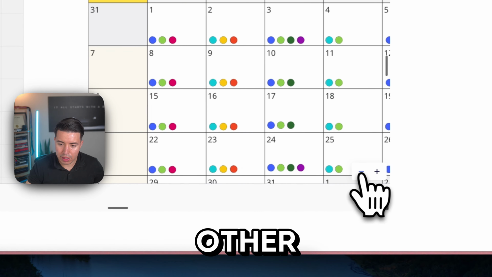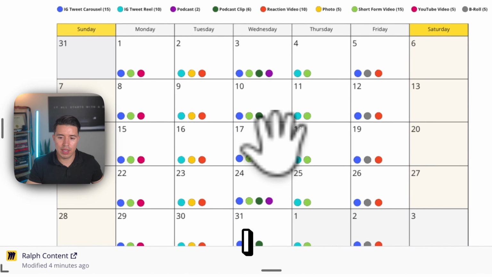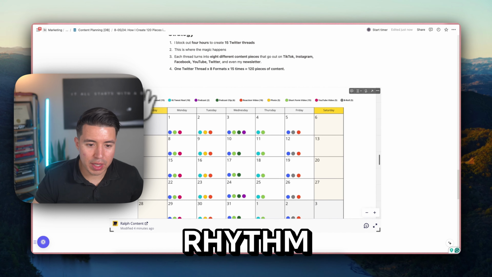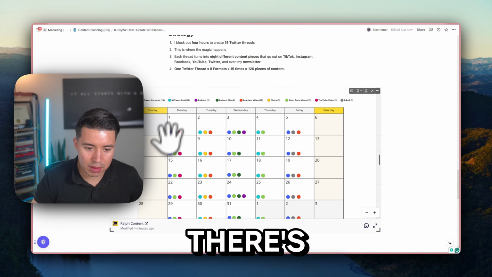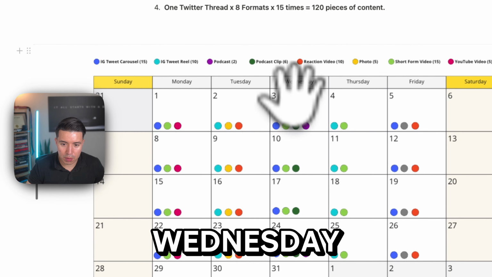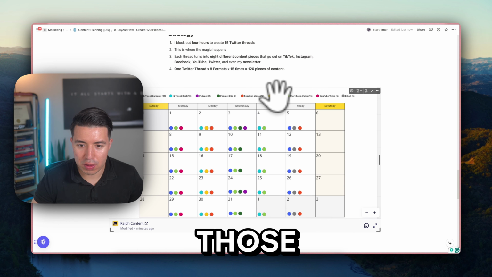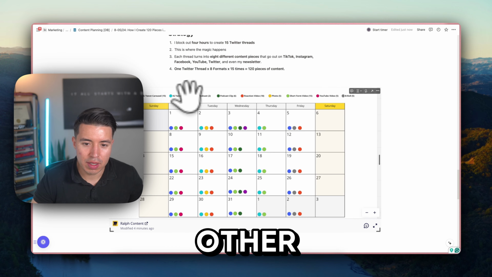And then the other thing is this content calendar I essentially created just to keep a rhythm going. So you see here that I have the IG tweet carousel. So there's 15 of them. It's 15 because I post those carousels Monday, Wednesday, and then Friday. And then from those carousels, we also have the short form videos. So Monday, Wednesday, Friday, and then there's a bunch of other variations here.